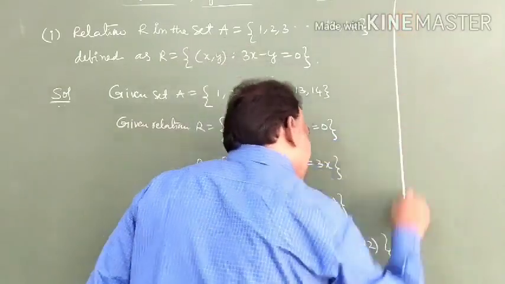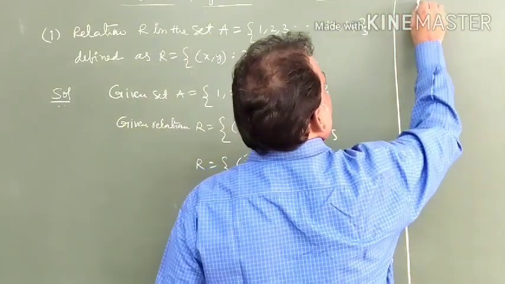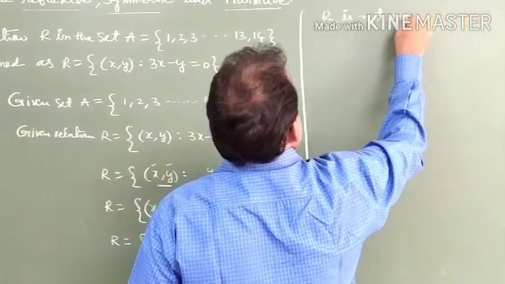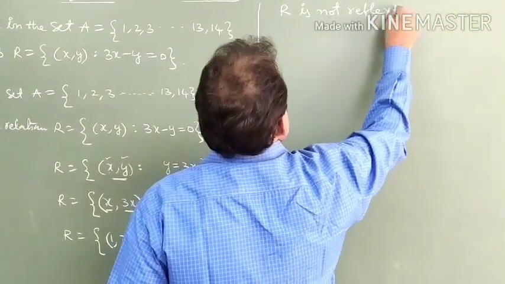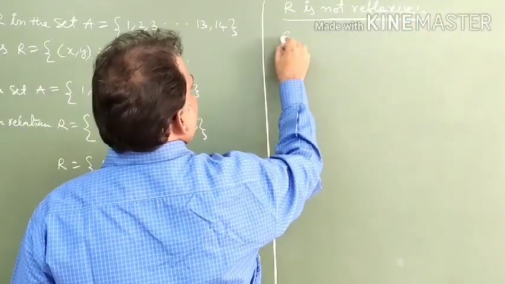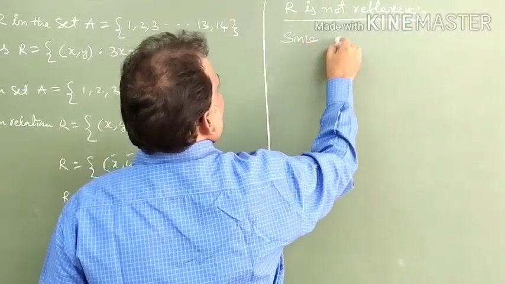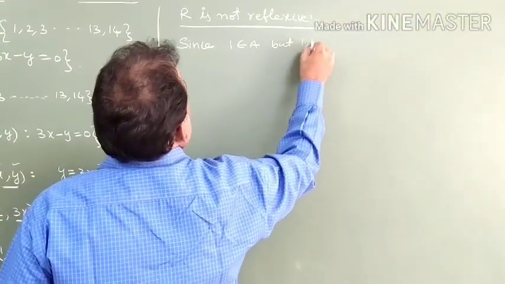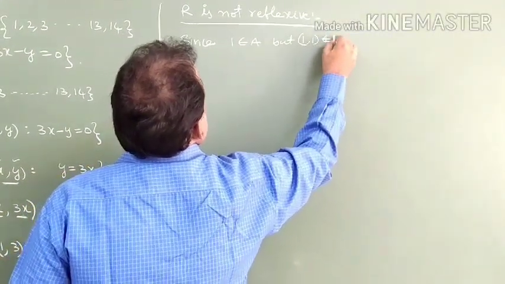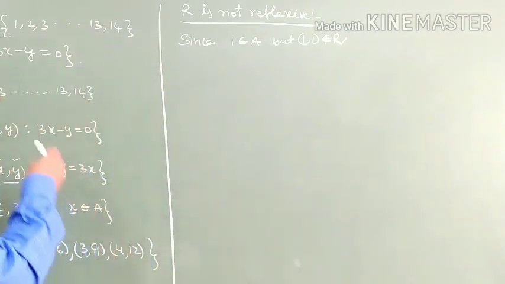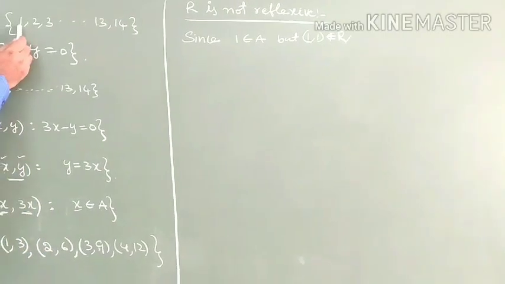Now, in this relation, R is not reflexive. Why? You have to give the reason. Since 1 belongs to A, but (1, 1) does not belong to R. Students, 1 belongs to A. 1 is contained in this set.